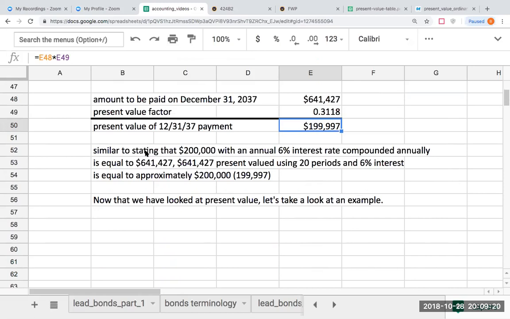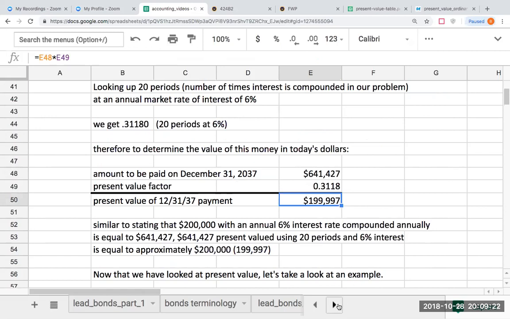So the important part of this section is really saying to ourselves that a dollar today is not the same as a dollar tomorrow. Therefore, if I'm being paid out amounts in the future, I need to use the present value table to bring those back to today's dollars.